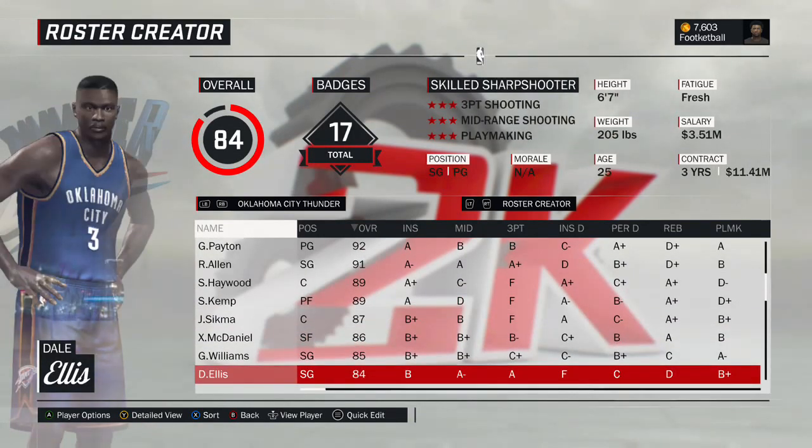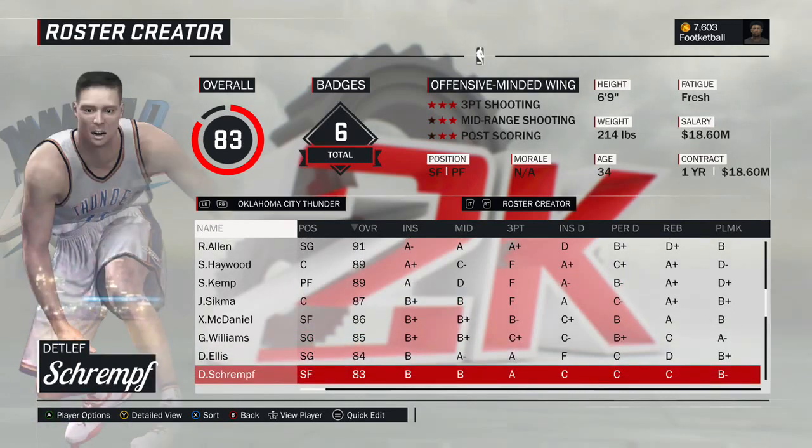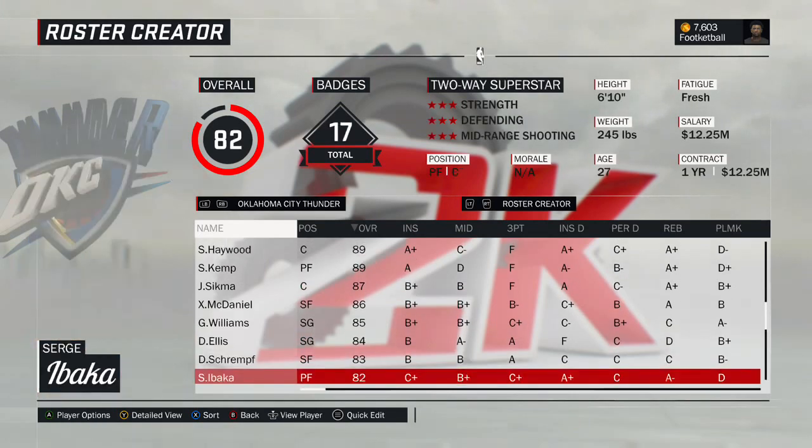Dale Ellis. One of the best shooters in NBA history. 1989 version of Dale Ellis. Detlef Schrempf. 1995 version of Detlef Schrempf. So 96 versions on the game. Again, did the same thing with Reggie Williams as I did with Reggie Williams. Moved him to this team. Knocked a year back on his years pro and made his overall a little bit better.